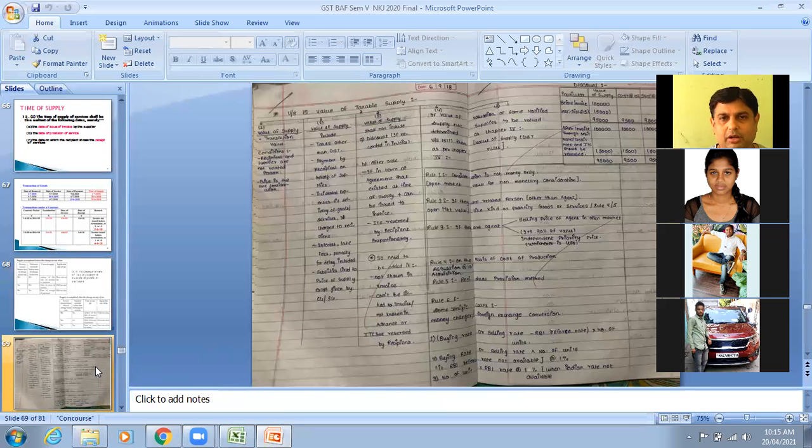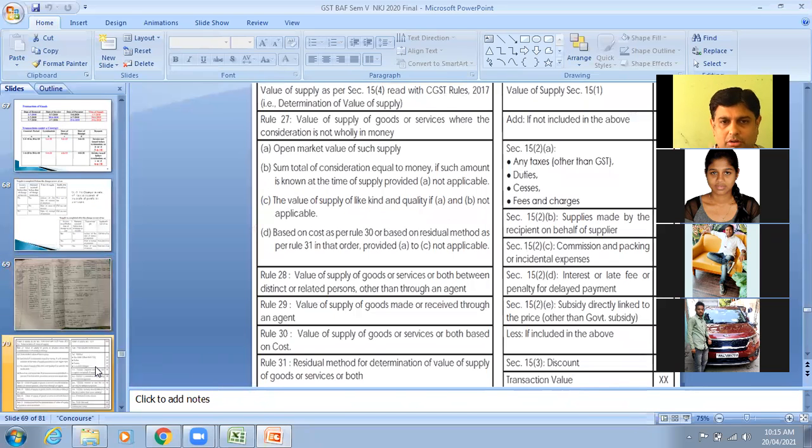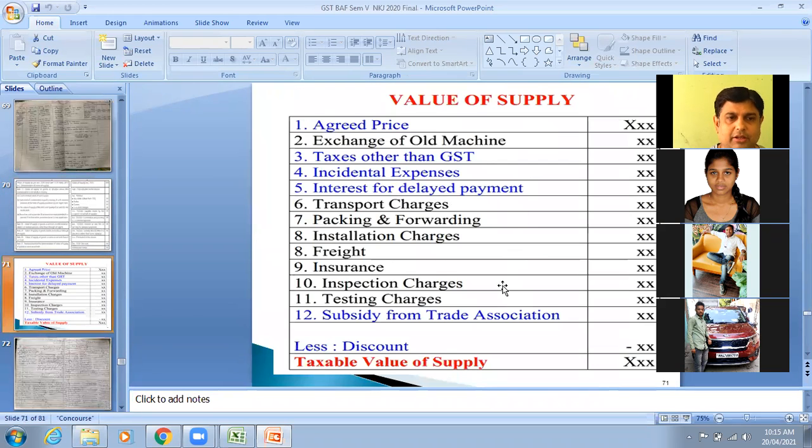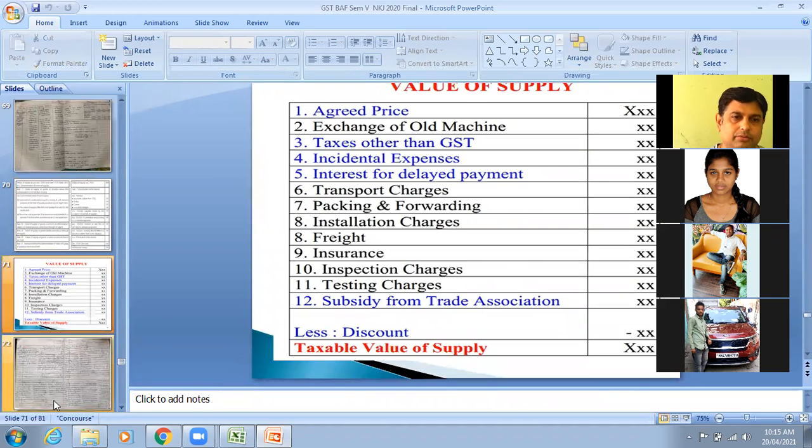Then 15 we were dealing with value of supply, how the valuation would be done, which all to be incorporated in value, and along with section 15, which other rules are there which assist in getting the value of supply. Literally, we need to add everything other than discount.